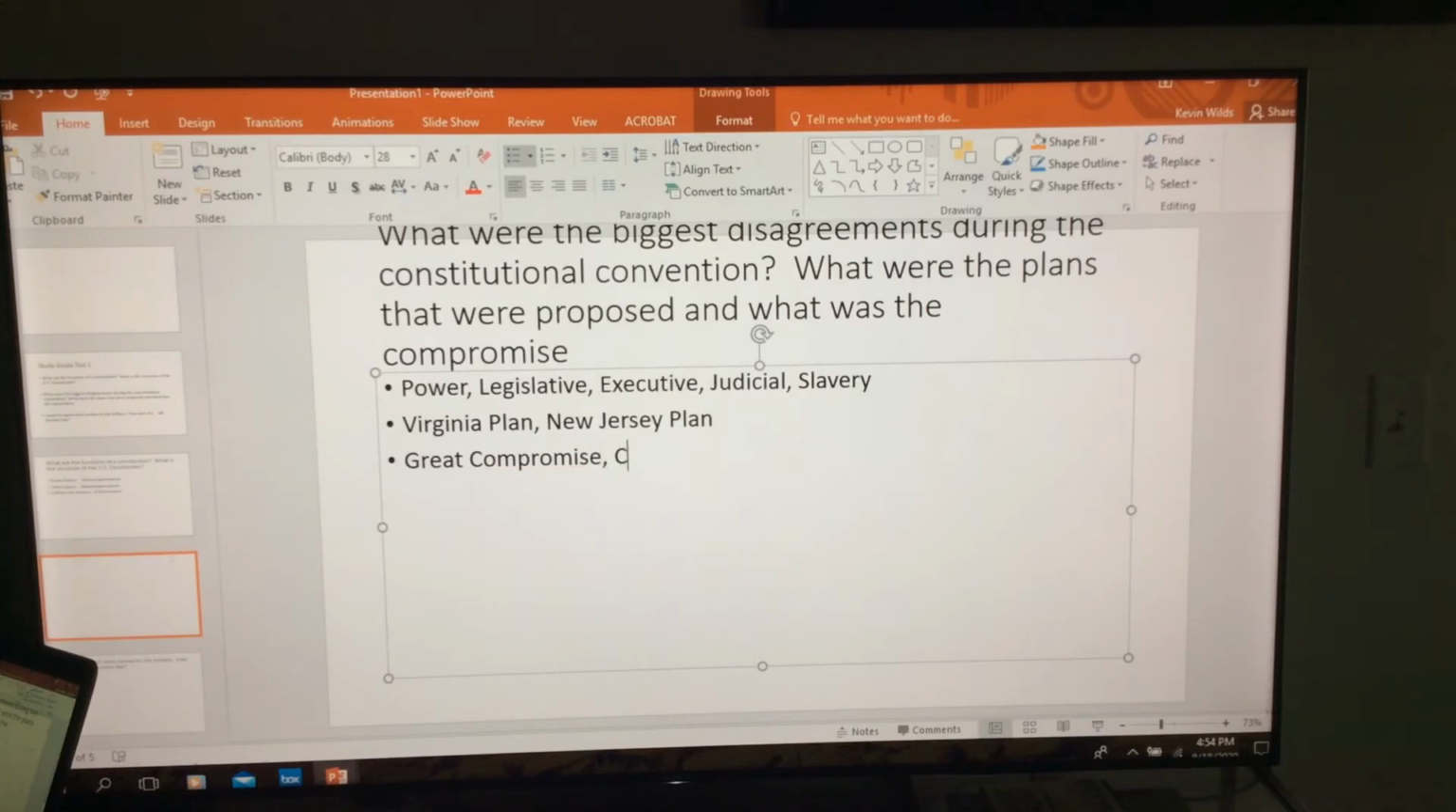Also known as the Connecticut Compromise. All right, so now when you look at the Great Compromise or Connecticut Compromise, what do they say about power? Power is shared between the national government and state governments, right?